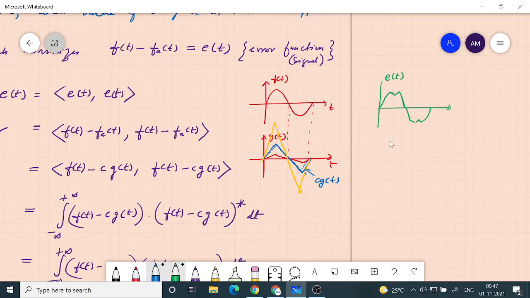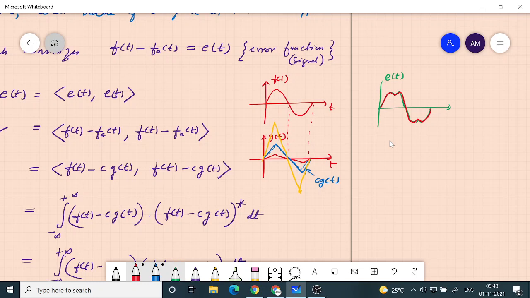But if I have the blue one, if I do it, so this is the red one, let me put it in red, something like this.